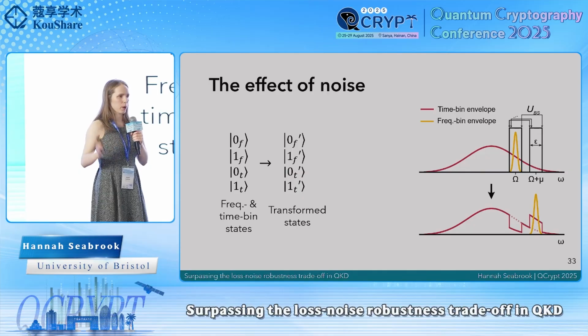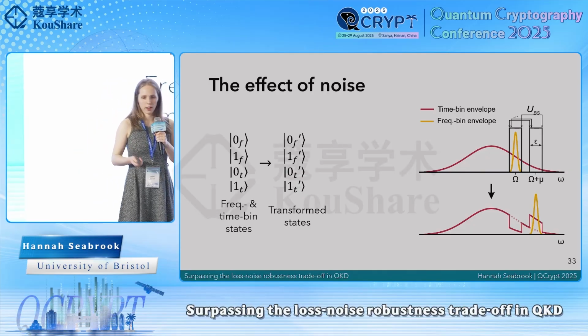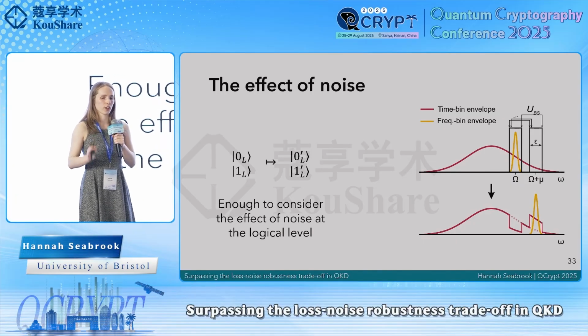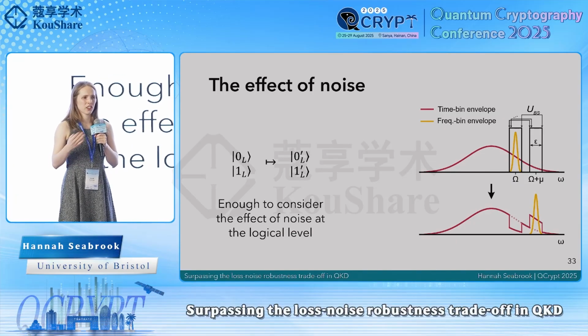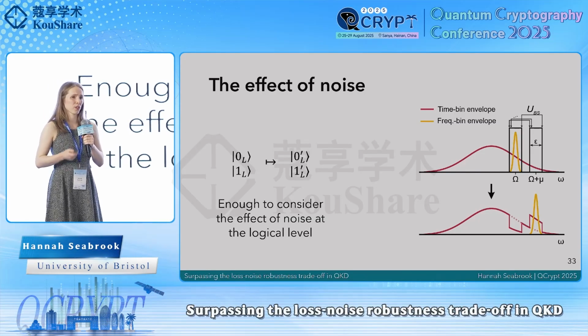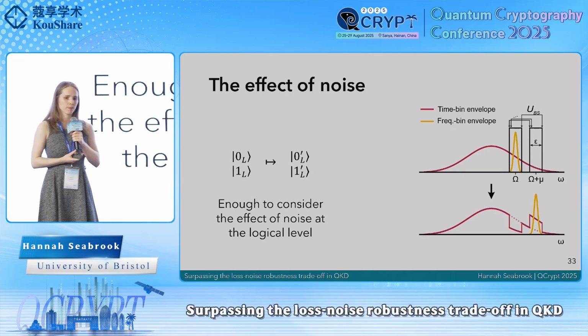And in this way, we have a full 2-photon treatment. But it actually turns out it's enough just to consider the effect of the noise at the logical level of our encoding. In this way, we can also gain a bit more intuition about the results of our scheme, and we actually recover results almost identical to those when we take into account the full 2-photon structure.